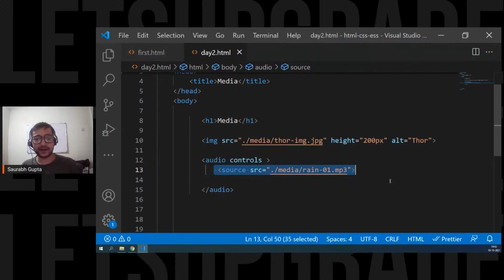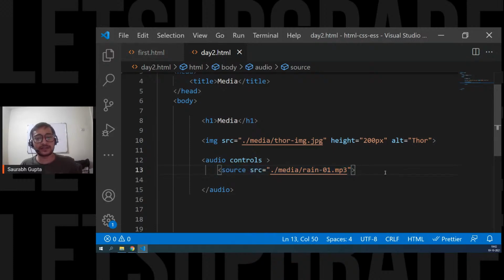Sir, if both file formats are supported, what will happen? Only one will play. If the browser finds a file that is supported, it will play that and skip the others. So don't worry, not all the file formats will play. It's just something HTML gives you so that you can have multiple file formats in one place, for cross-browser compatibility.